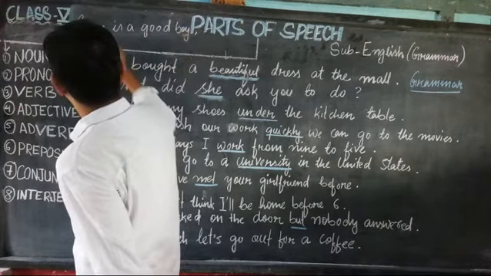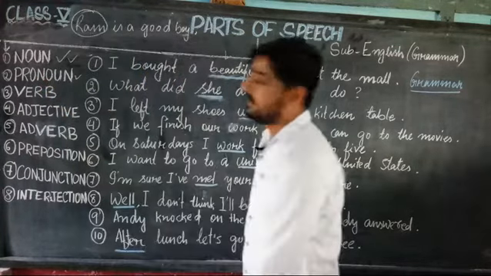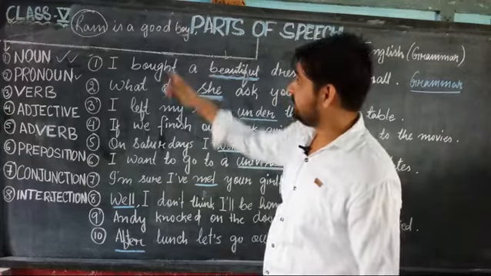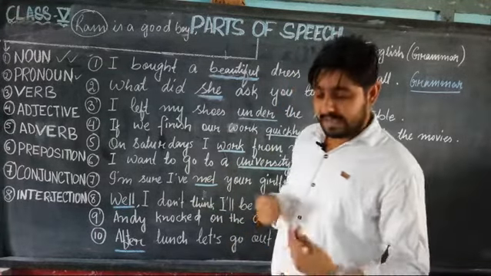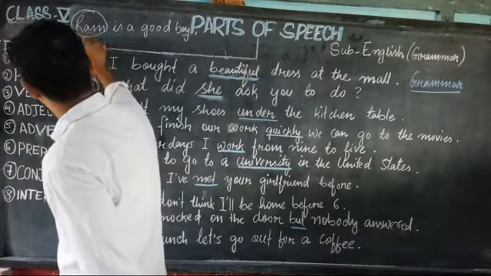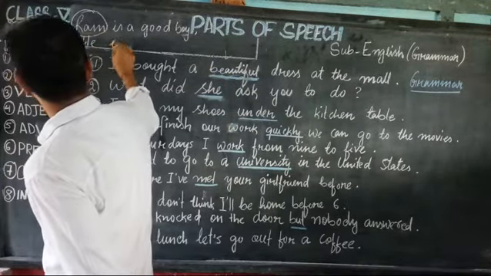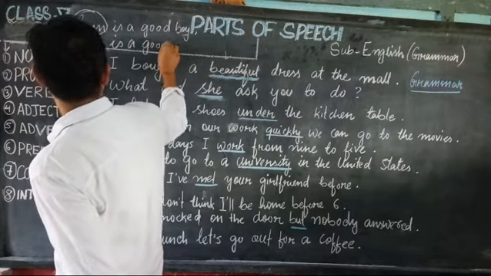Ram is a noun, yes, because it is the name of a person. So can we write this same sentence in this way? He is a good boy.